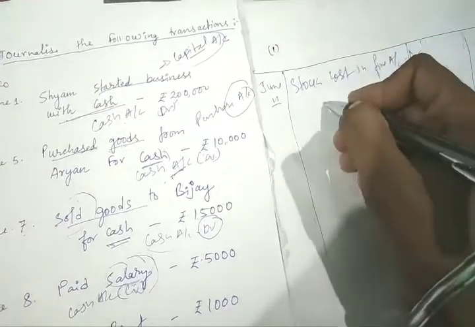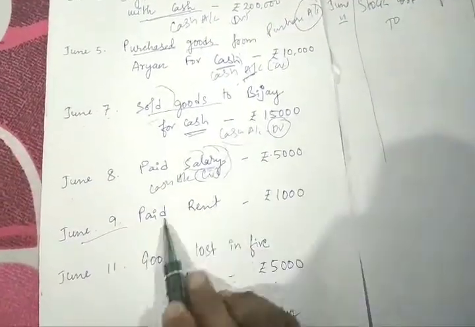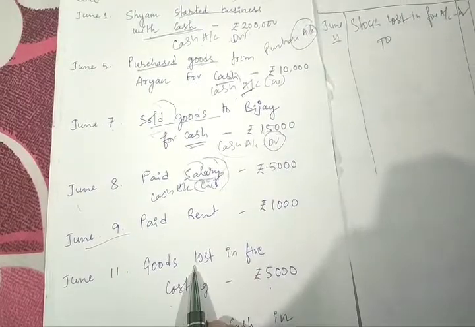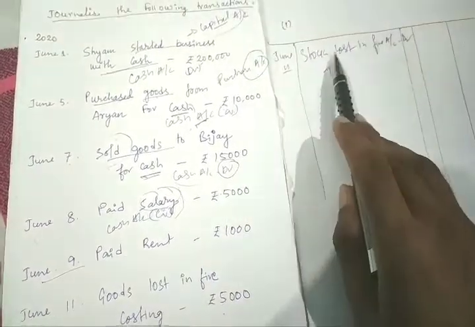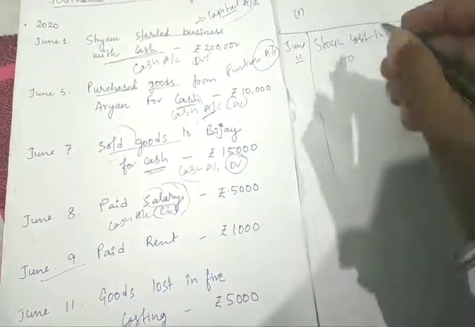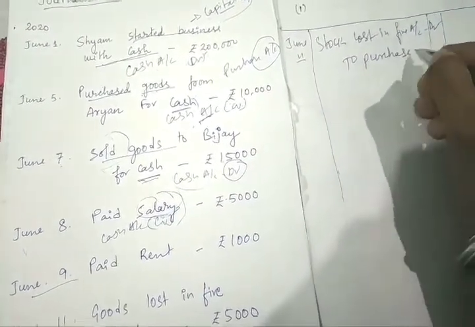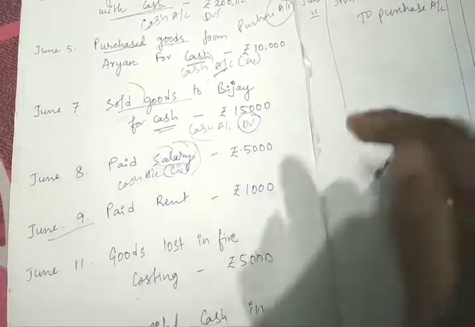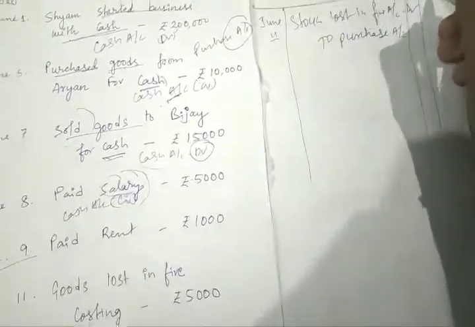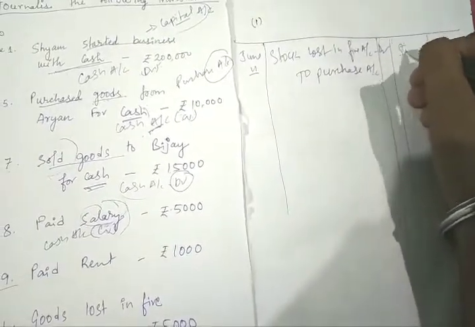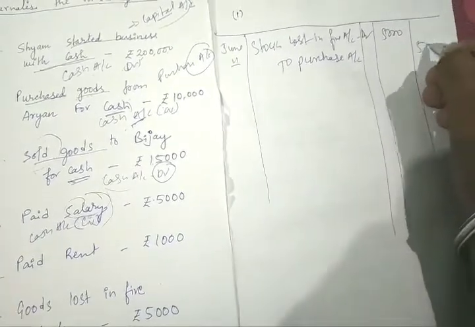Please don't mind. To now goods. So it will be purchase account. So stock lost in fire account debit to purchase account. This will be the entry, and it's very common entry. Please go through this entry very carefully. So what is the amount? 5,000. So we'll write 5,000 on debit and 5,000 on credit side.